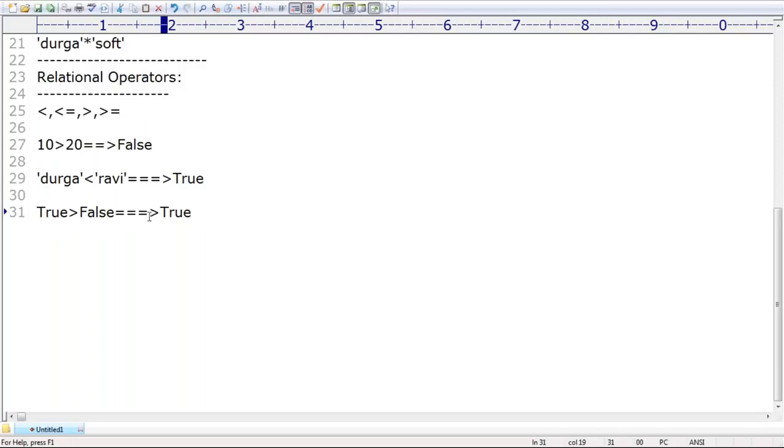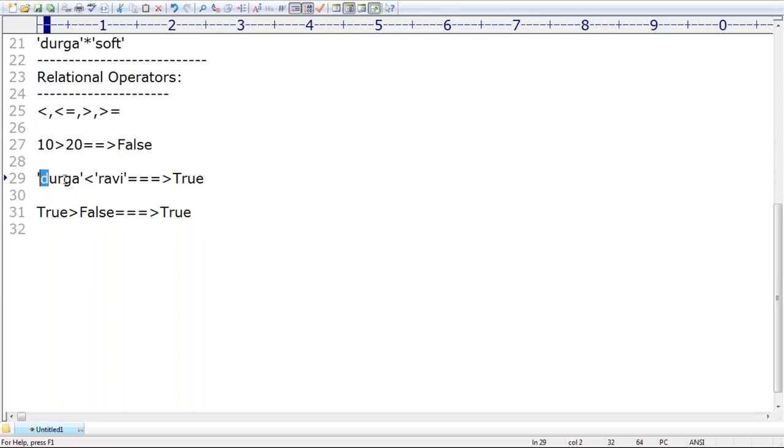Here, some people have a small doubt: how does this comparison happen? Make sure it does not compare the complete string. It always compares character by character. Here the first character is D, and there the first character is R. Which one is bigger? R is bigger, according to ASCII code. That's why R is bigger.